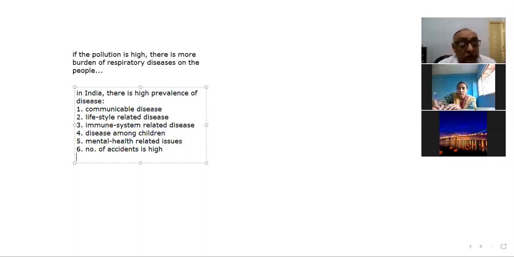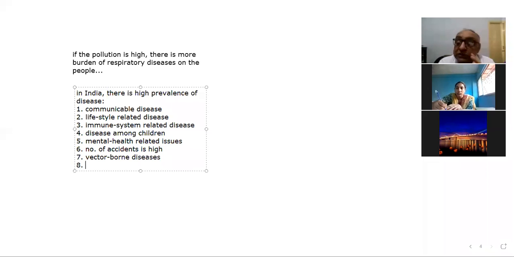And the next thing is that vector-borne diseases risk is also high, because we are in the warm zone, the tropical and subtropical zone, and monsoon is there.